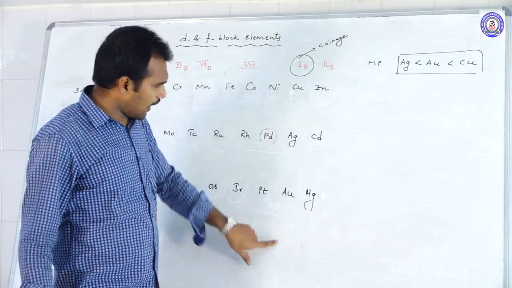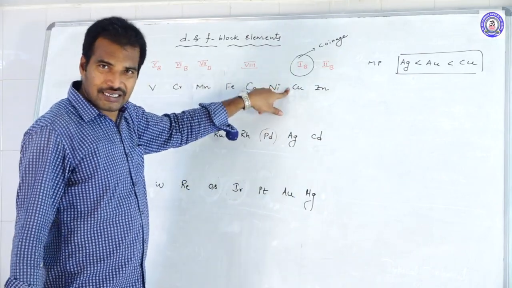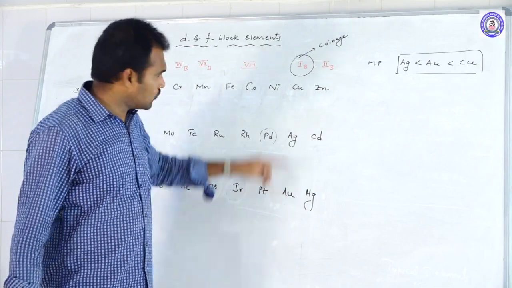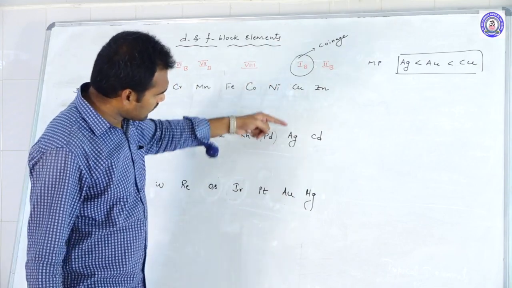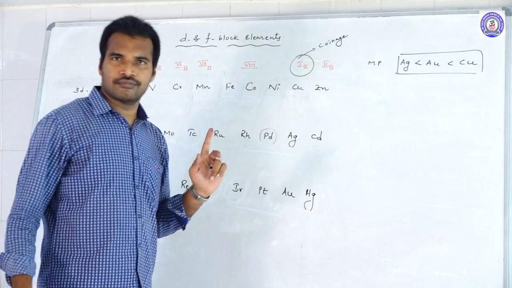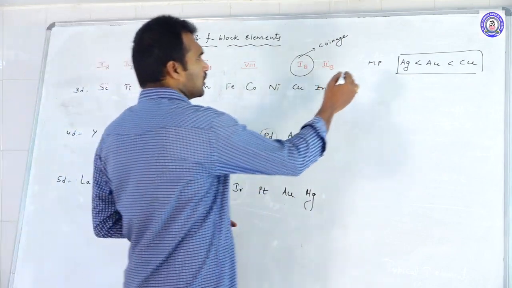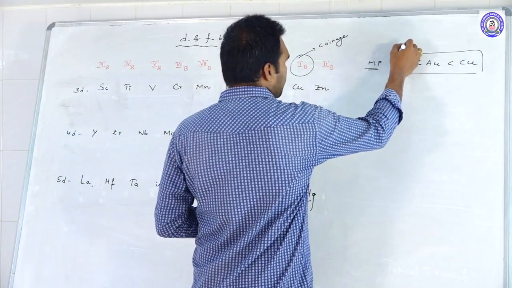Copper is exceptionally strong, so instead of becoming weak, it will be strong. So just bring this to here. So the order: silver less than gold less than copper. So this is about the melting point. This is very important.